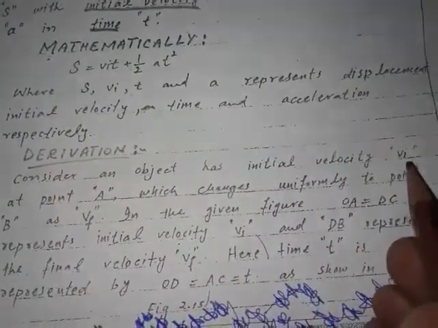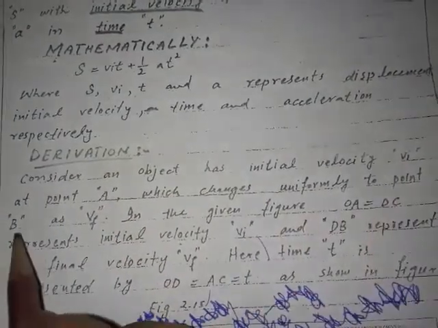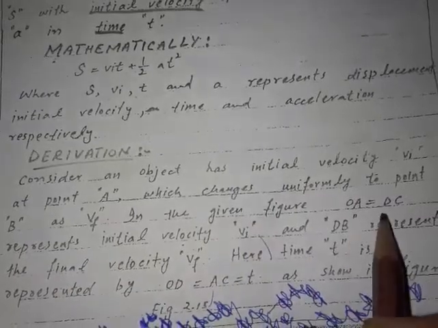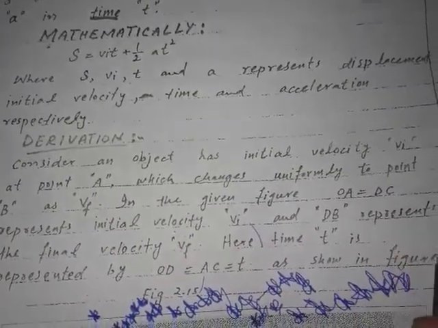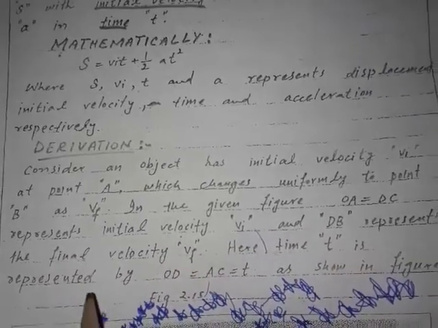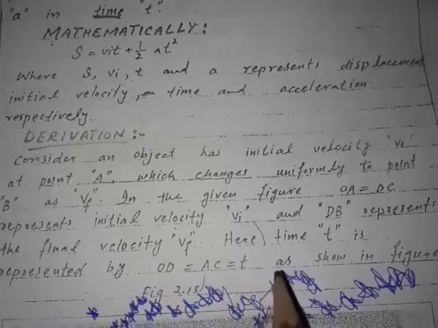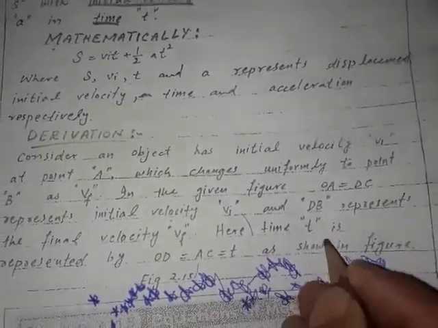Consider an object has initial velocity Vi at point A which changes uniformly to point B as Vf. In the given figure, OA is equal to DC represent initial velocity Vi and DB represent the final velocity Vf. Here time t is represented by OD is equal to AC is equal to t as shown in the figure.